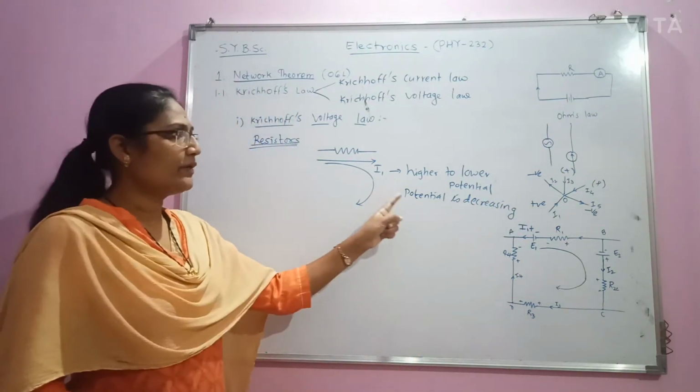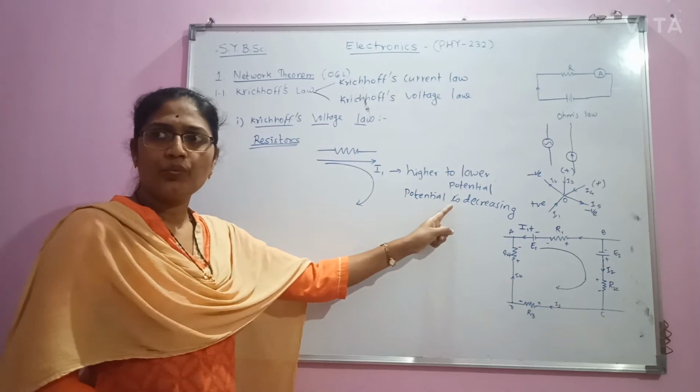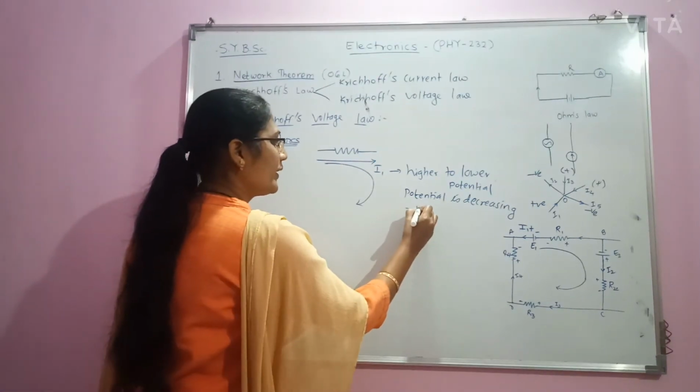And we know that if potential is decreasing, we have to represent it with a negative sign.